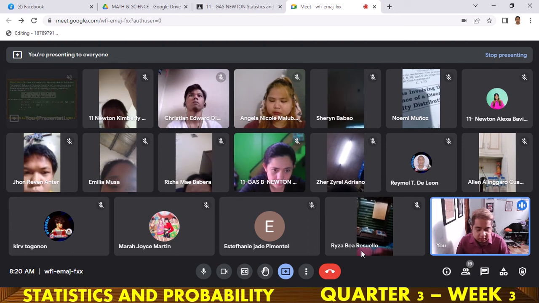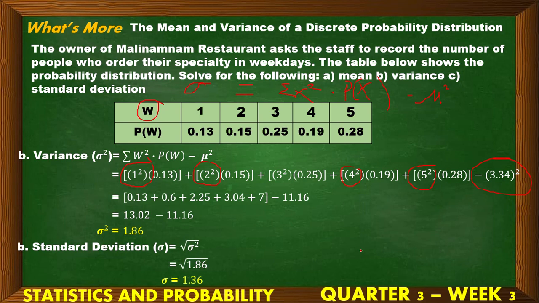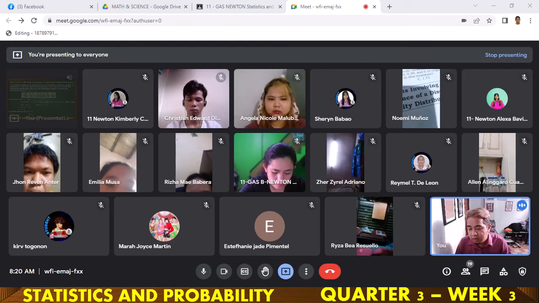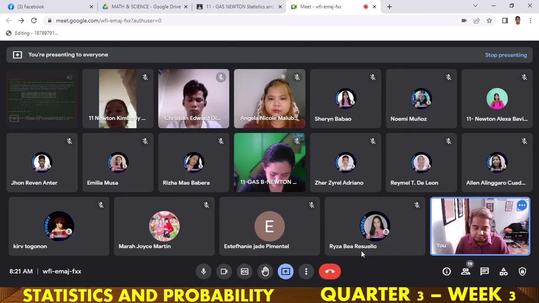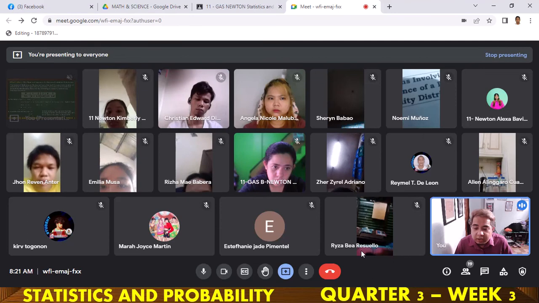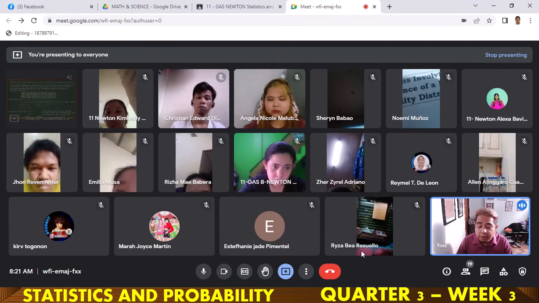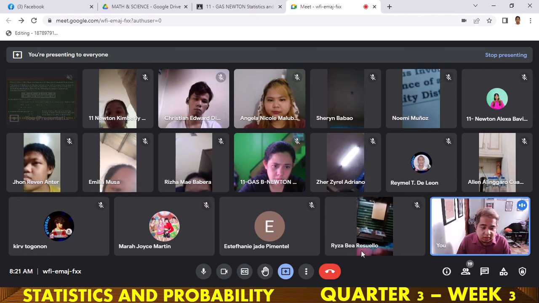Well, for the variance of 1.86, ang standard deviation natin, this is just the square root. And that is 1.36. No? So, 1.36. Okay? So, for the interpretation, we can now say that the average number of customers who will order their specialty is about 3.34. So, all about the average yung interpret natin dito. Okay? May question ba, class? Wala na.